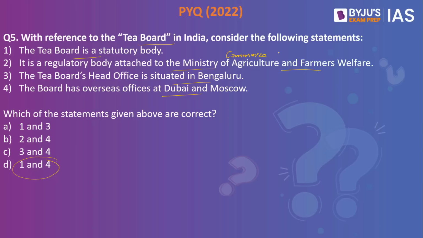Second statement is wrong. When you look into the third statement, the head office is not at Bengaluru, but instead it is in Kolkata. So the third statement is wrong. And when you look into the fourth statement, yes, the board has the overseas offices at Dubai and Moscow. So the answer to this would be 1 and 4 only. And this happens to be a previous year question from the year 2022.